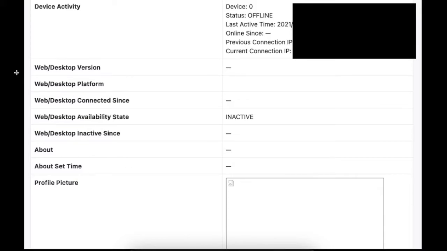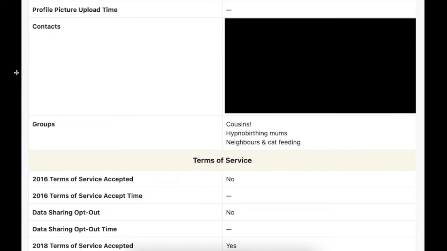WhatsApp has insight into your social graph via your contacts. The contacts that you have in your phone that are also using WhatsApp will come back to you. That means that WhatsApp can see the phone numbers of people in your phone that are also using WhatsApp. Now, what was surprising to me even more was that WhatsApp also has insight into the names of the groups I'm in. As you can see here, the 3 groups that I'm in, one with cousins, one for hypnobirthing, and then one for cat feeding. WhatsApp can see the names of those groups.